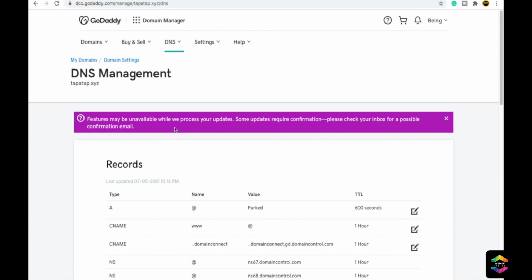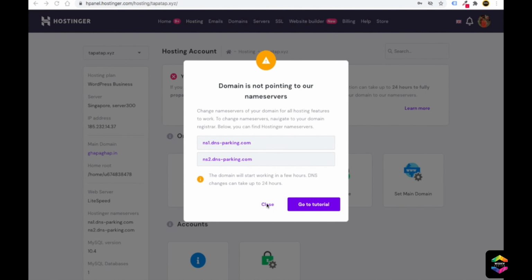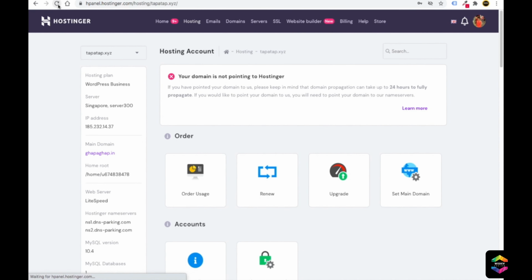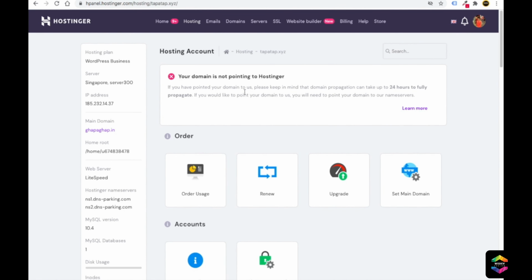Now friends, it will take around 30 minutes or 5 minutes, or even it can take 24 hours to connect your domain and hosting together. Okay, so if you again go to hosting, just click on close, and refresh your Hostinger account once more. So still it is not pointing, but do not worry, it is going to point after 5 minutes or maybe 30 minutes, or it can take 24 hours.